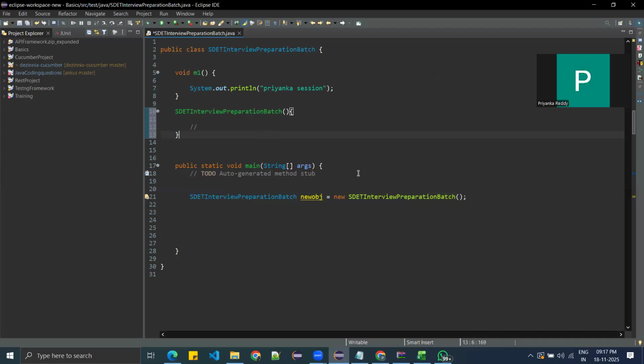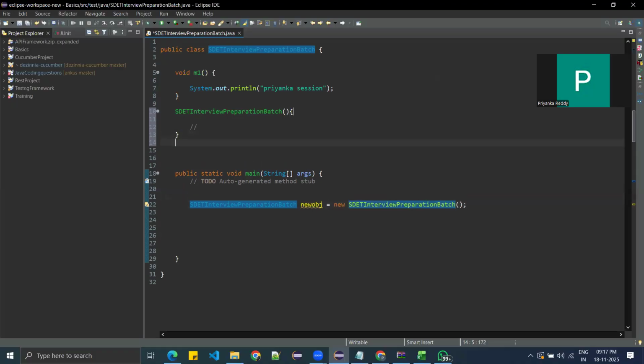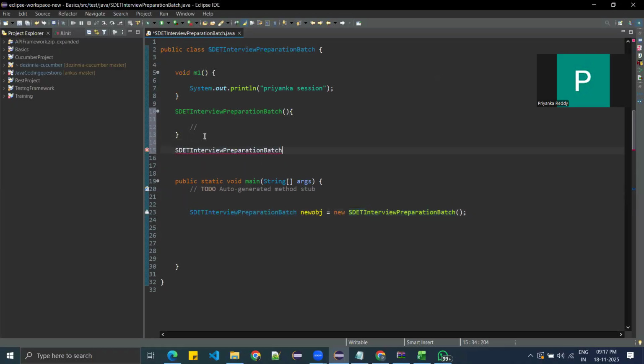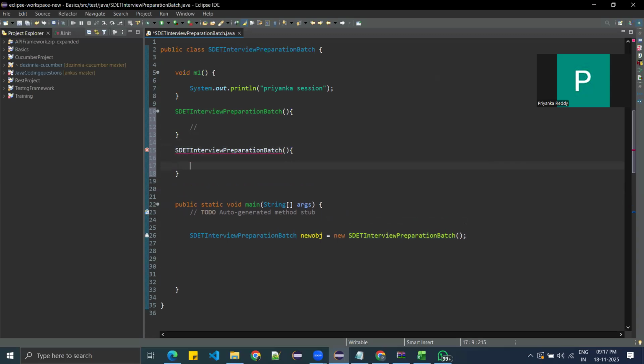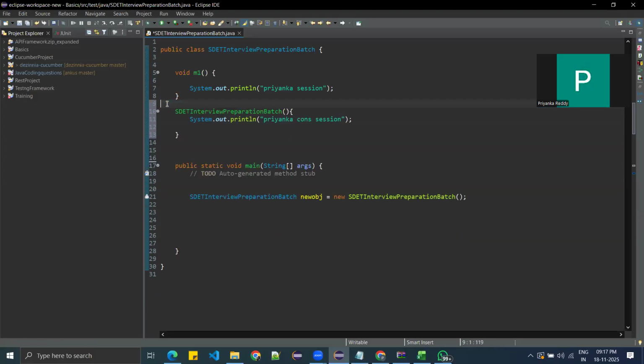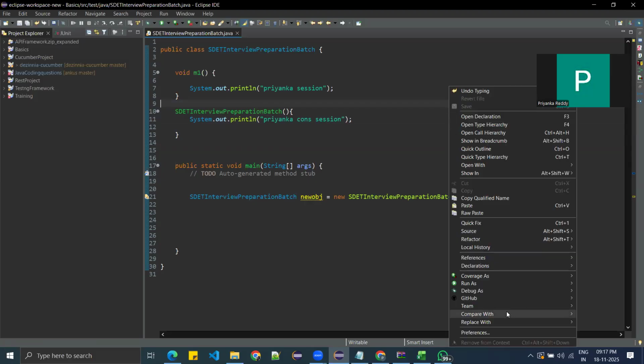Let's say I want to create a constructor. Okay, you create a constructor and then you put something in this constructor. What is this? Cons session. Now if I create this constructor and execute, what will it print here?